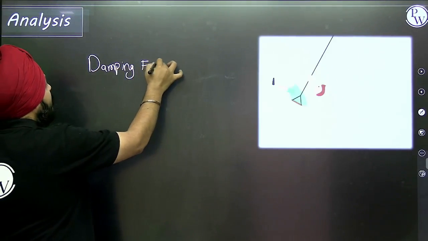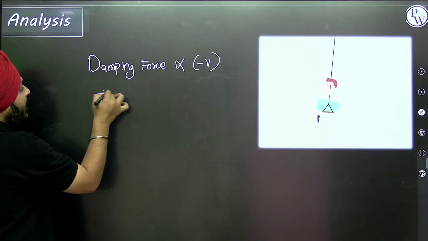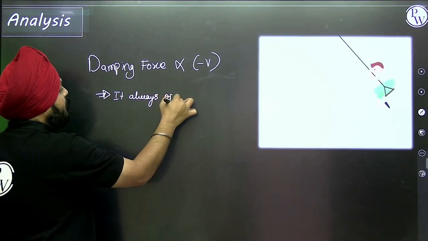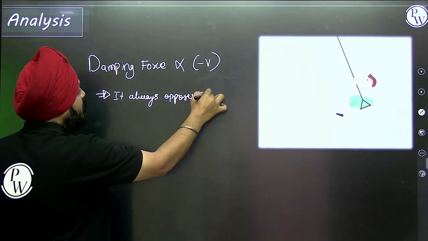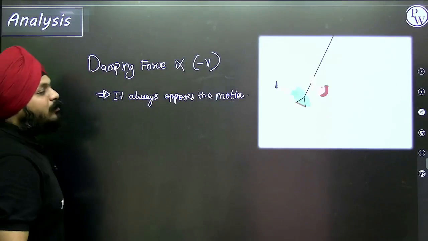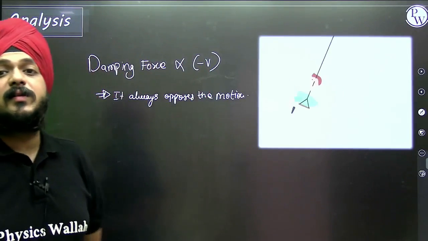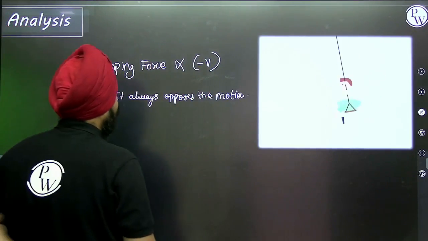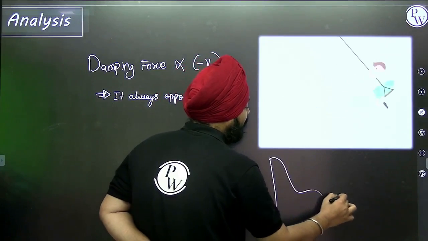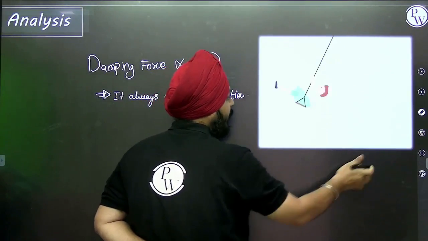Damping force is always directly proportional to the negative of the velocity. Why? It always opposes the motion and tries to stop the SHM. For that reason, the total energy is decreasing with respect to time. The graph of the total energy is like this.